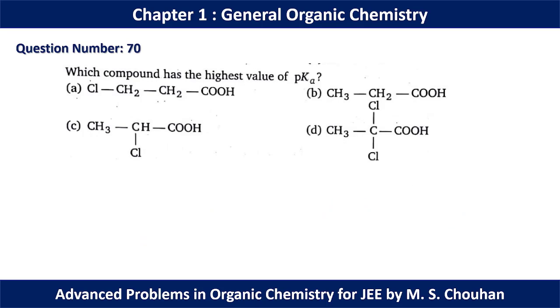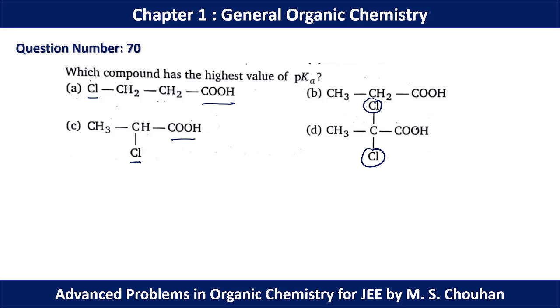In question number 70, which compound has the highest pKa value? The highest pKa value represents the least acidic in nature. So we can say that this Cl can show minus I effect, which can stabilize the conjugate base of this carboxylic acid. This Cl can show minus I effect. This can stabilize the conjugate base of this carboxylic acid. Here we have two Cl groups which can show minus I effect.